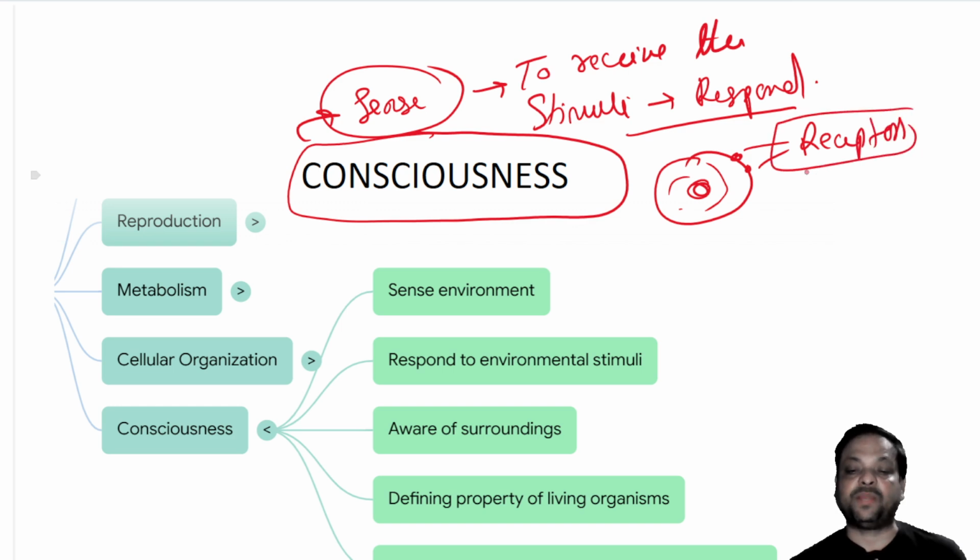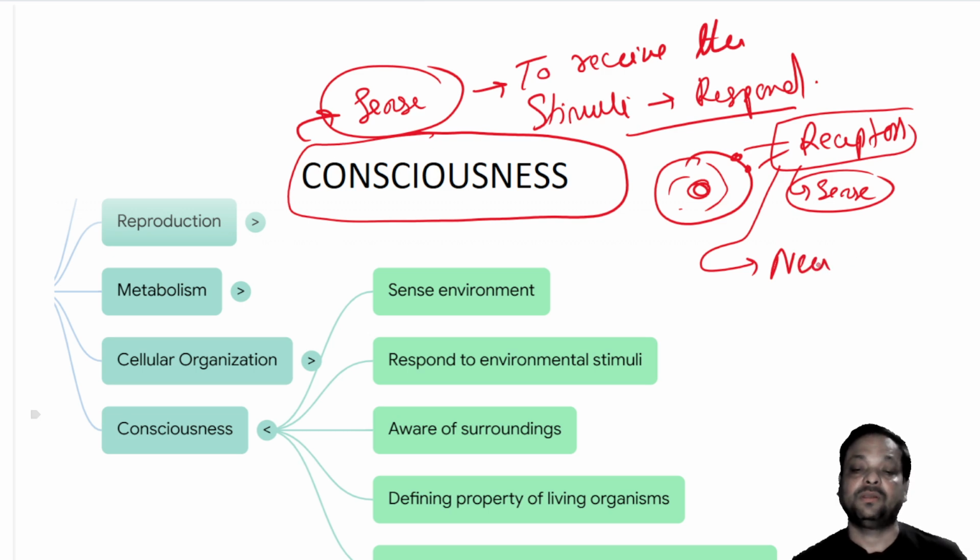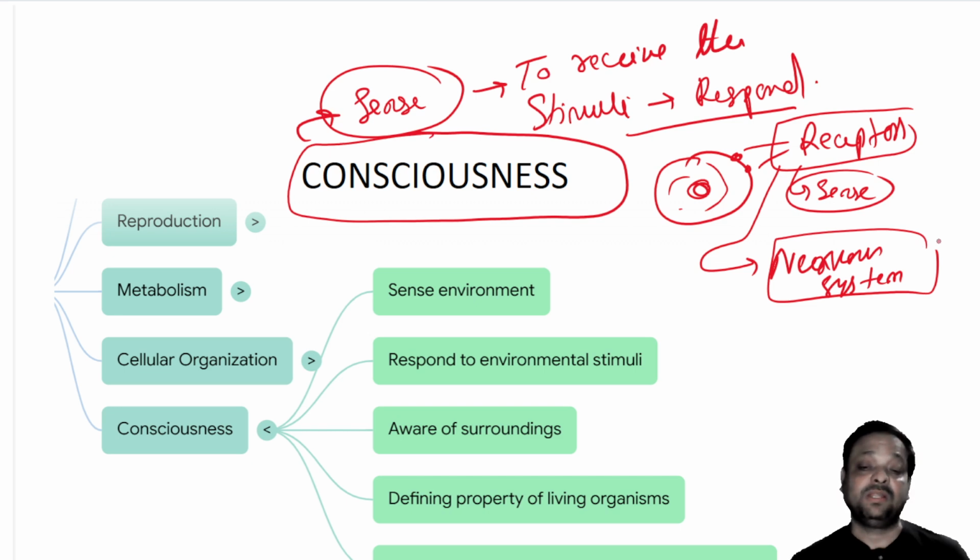These receptors are present in a modified form of a system called the nervous system, where the nervous system receives the stimuli, in the case of the brain, decodes the stimuli and accordingly responds.